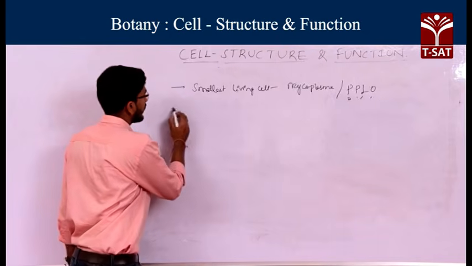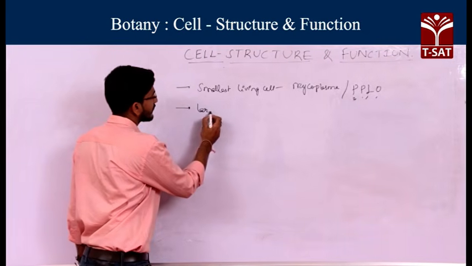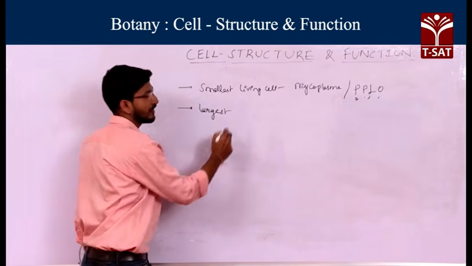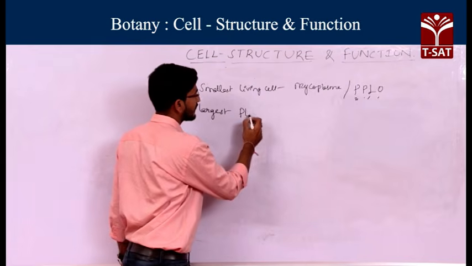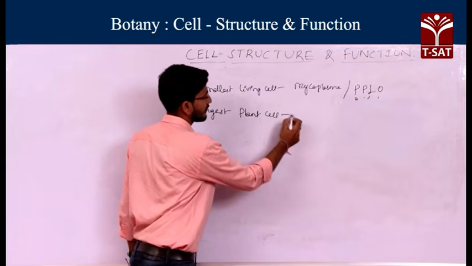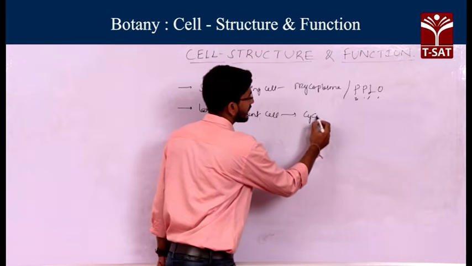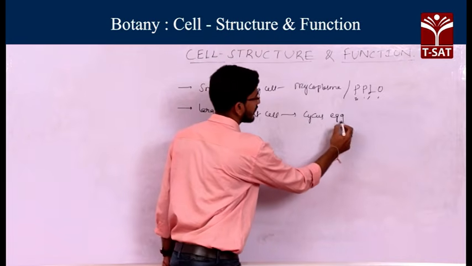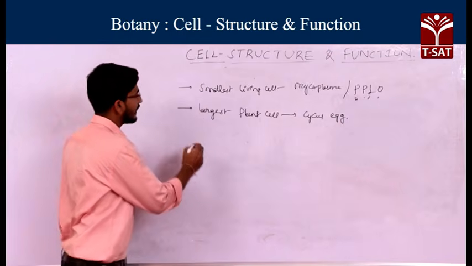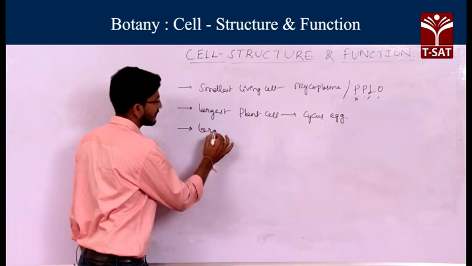Next, the largest plant cell is the egg. Okay, and then the largest animal cell.